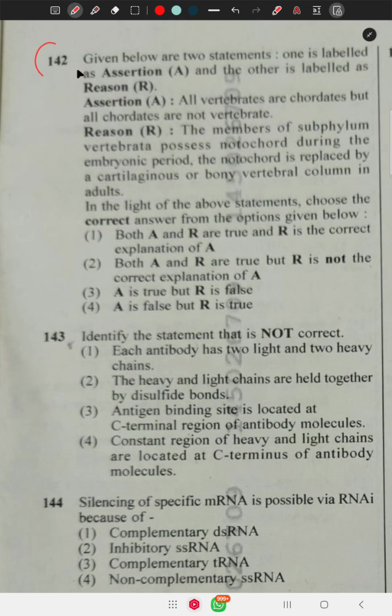Question number 142 gives an assertion and reason. The assertion: all vertebrates are chordates, but all chordates are not vertebrates, right? Because the notochord is first found in Chordata, and the notochord converts into the vertebral column in Vertebrata. Members of subphylum Vertebrata possess a notochord during the embryonic period. The notochord is replaced by a cartilaginous or bony vertebral column in adults. Both A and R are true. R is the correct explanation of A.